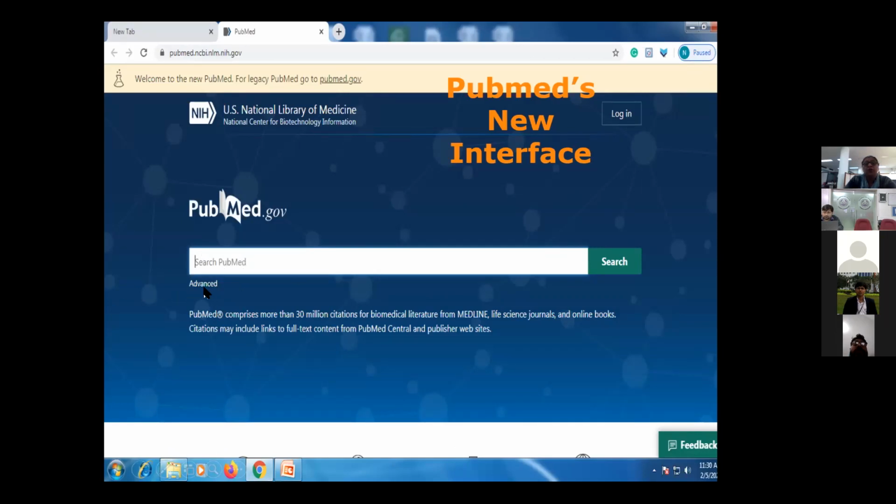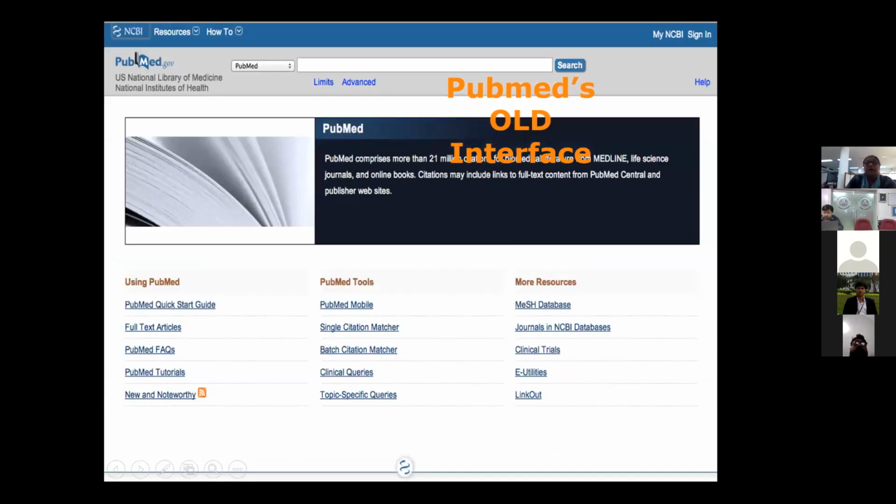But to go into advanced, you need to register. That is for sure. Okay? And this is an old one. So once you register, you are able to access all these things that were in the previous PubMed old interface. All this is done only when you are registered for the search.